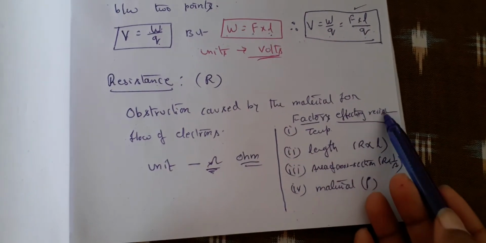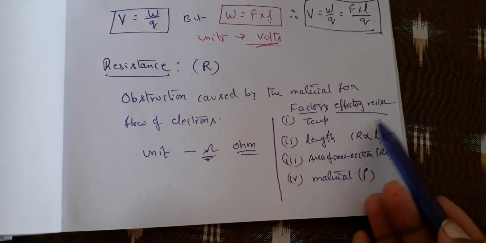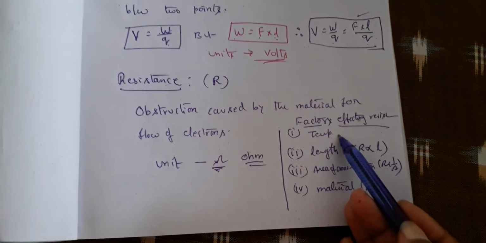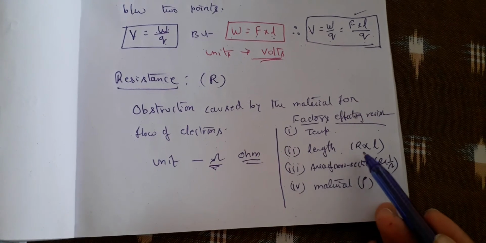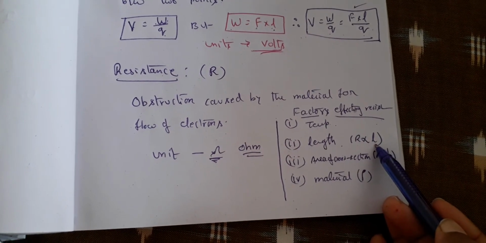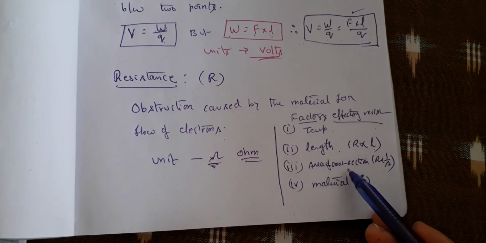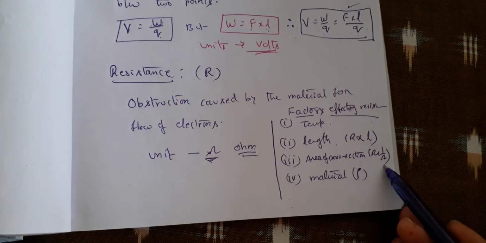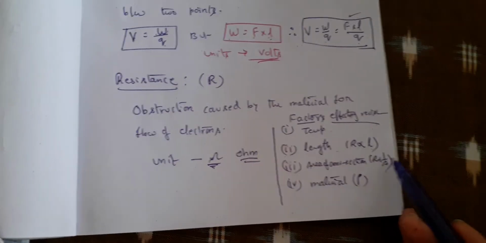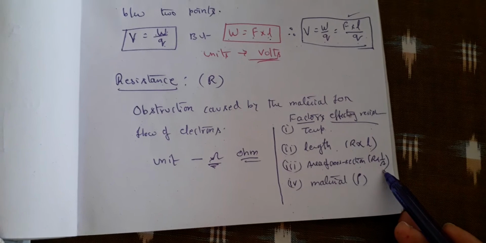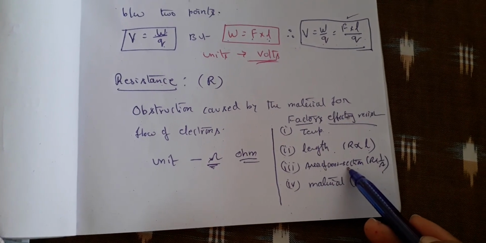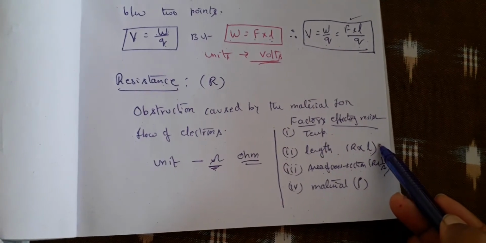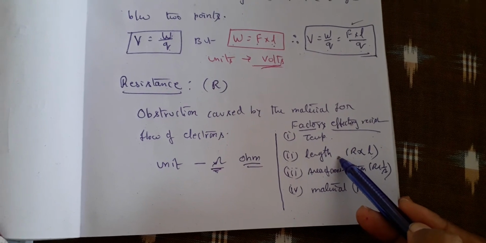So on which factors does resistance depend? It depends on temperature. It depends on the length of the material, that means R is directly proportional to the length. And it depends on the area of cross section. R is inversely proportional to area. That means the thicker the wire is, the less resistance it offers. The longer the wire is, the higher the resistance offered.